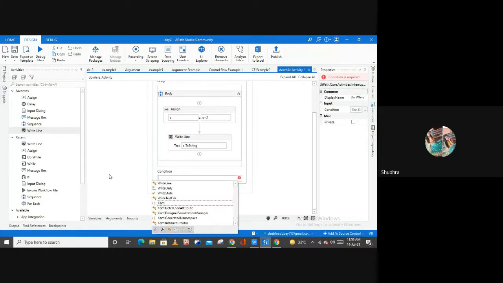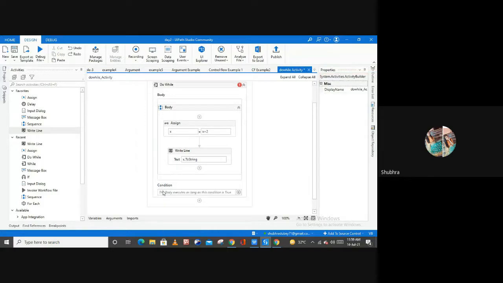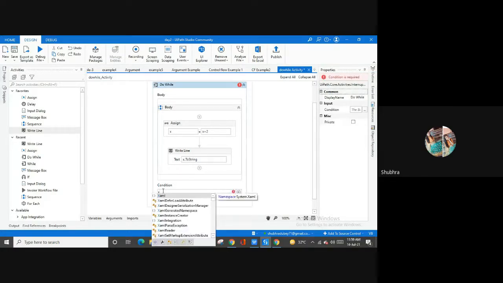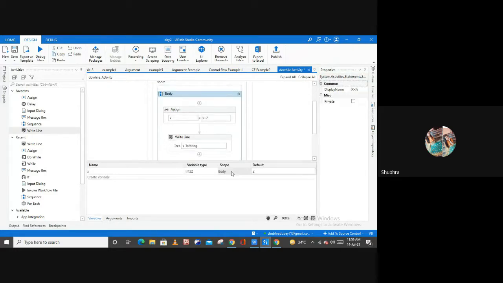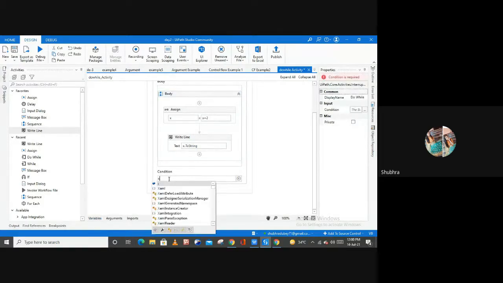So as you can see, I'm not able to get my variable here for the condition. So for that purpose, let me open the variable panel here first. Let me select this body section and change the scope from body to do while activity, which is the highest scope, right? And then let me mention my variable here.